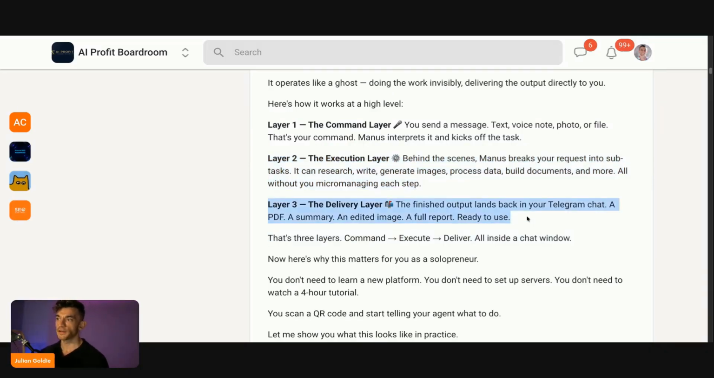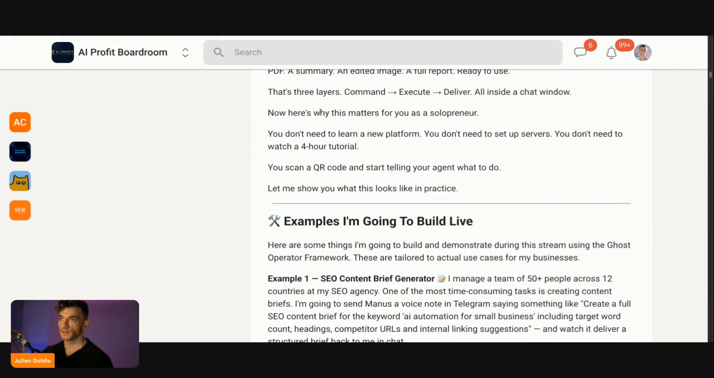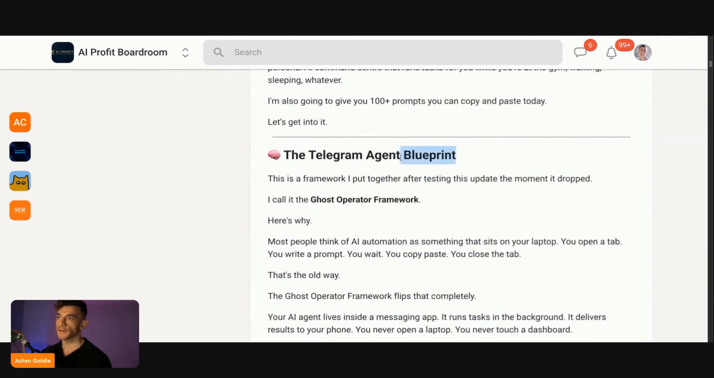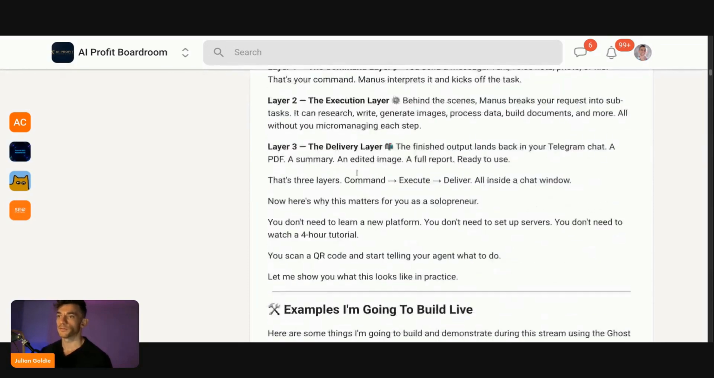And then finally, you have the delivery layer. So the finished output goes back into Telegram. You get that link, you get that PDF, you get that summary, etc. Right? So it's 3 layers: command, execute, deliver. That is the Telegram agent blueprint that we've put together for you.